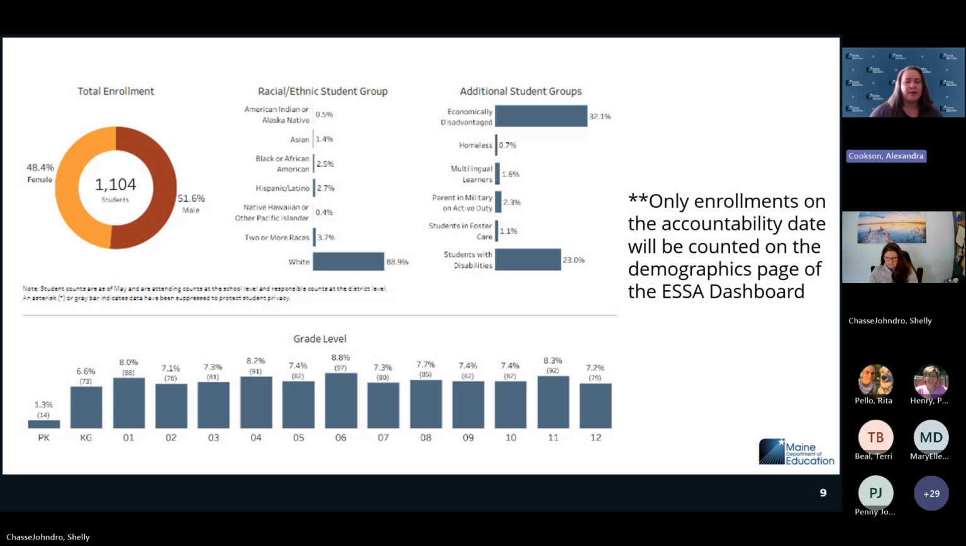On some of our dashboards that are in the data warehouse, we have our metadata, which will tell you where those data are sourced from. That's usually the last tab. The ESSA dashboard is currently in development, and we are in conversation about how we can develop metadata for this collection.